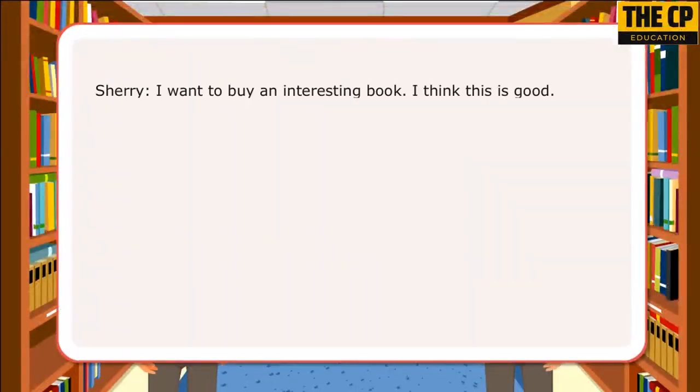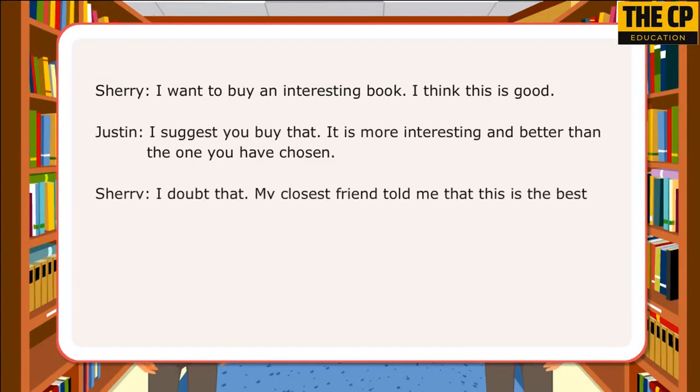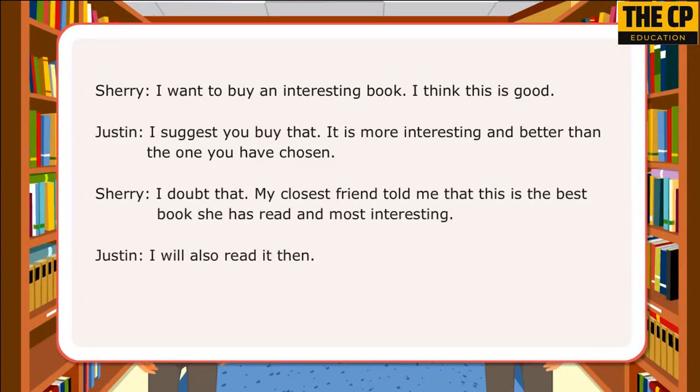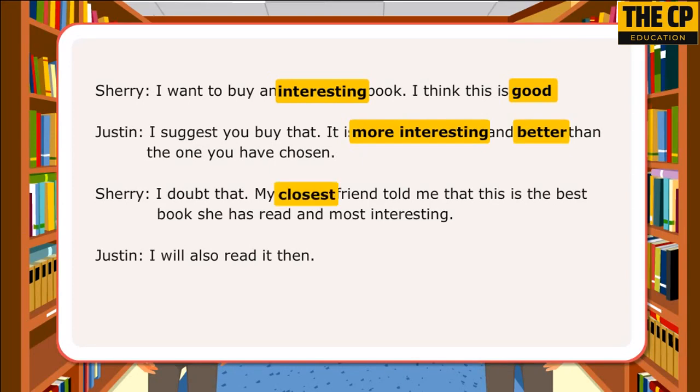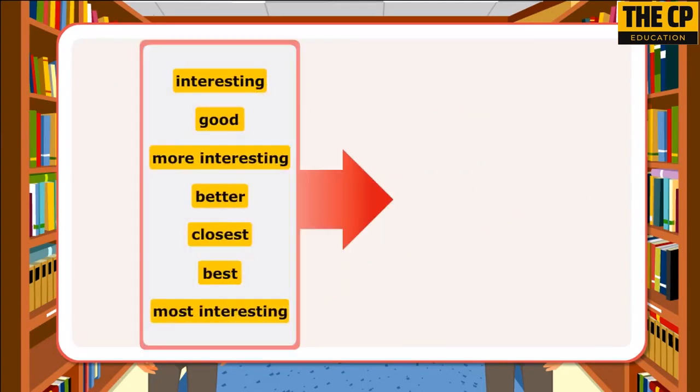In the conversation, Sherry and Justin have used various adjectives for comparing a book and other nouns using different degrees of comparison. The words interesting, good, more interesting, better, closest, best, most interesting are examples of different kinds of comparisons in adjectives.